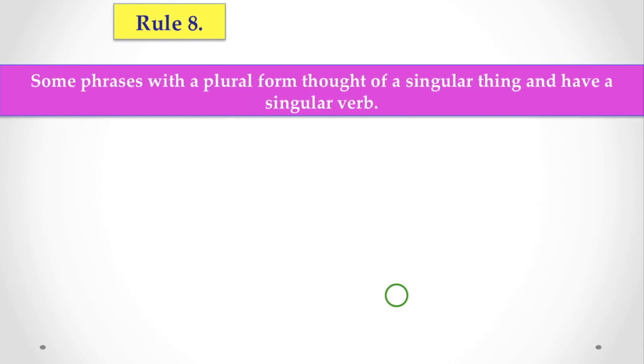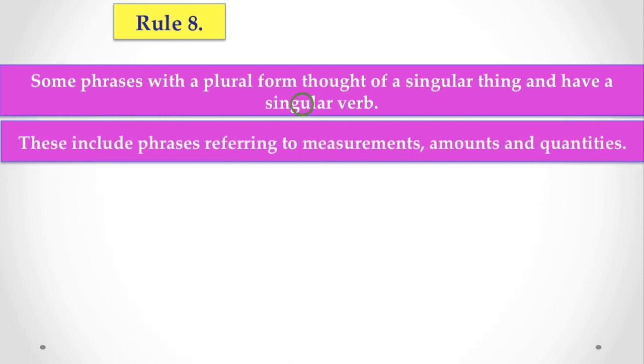Now, I am going to tell you about Rule 8. Some phrases with plural form are thought of as a singular thing and have a singular verb. This is a very important rule. That is, these include phrases referring to measurement, amount, and quantities. When we are talking about phrases that denote measurement, amount, and quantities, we have to use